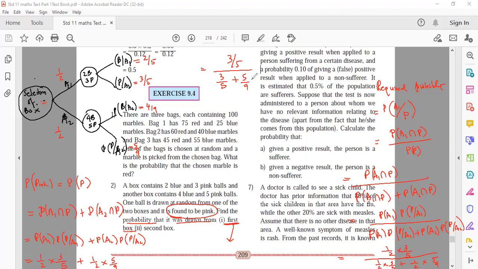All possible ways of getting pink is down, and getting the pink through box A1 is numerator. So 3/5 divided by 27 plus 25 upon 45. So this will cancel 9 times 27 divided by 52.